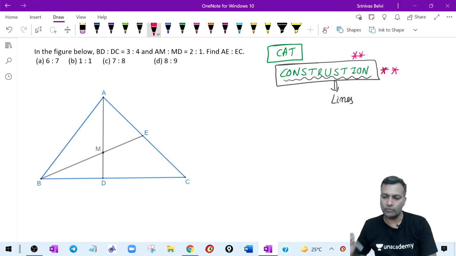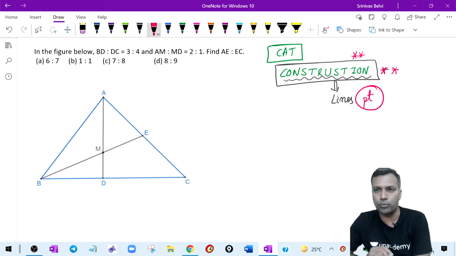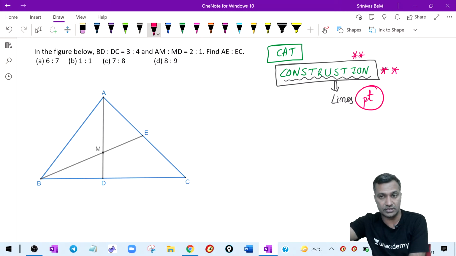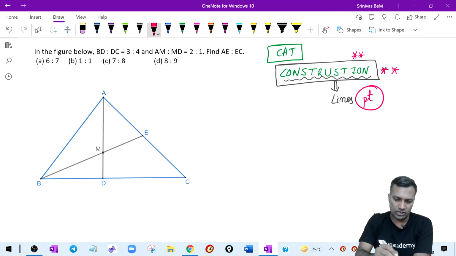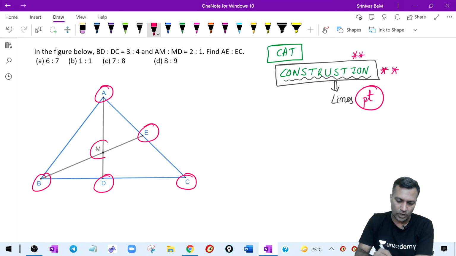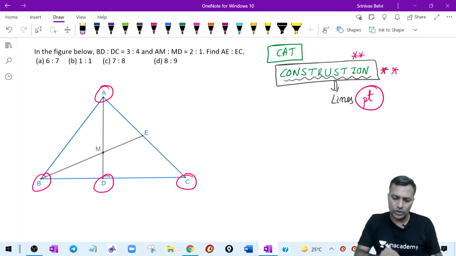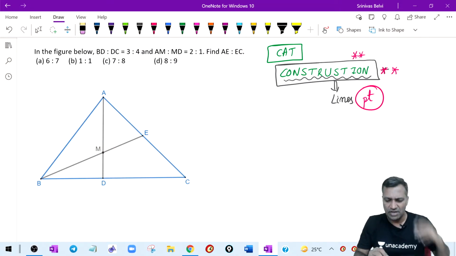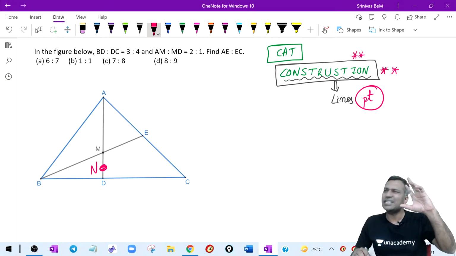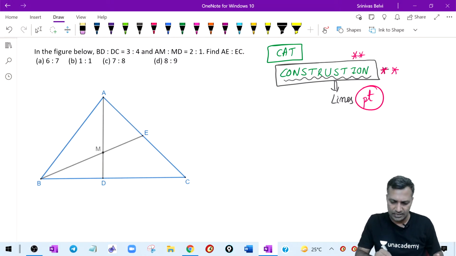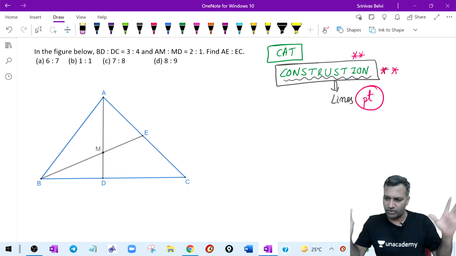Fair enough. So whenever you are doing a construction, what do you do? Whenever you draw a line, you draw from a point. I'm just telling you what your teachers told you in high school. You take one of the given points; you will not create a new point. What are the points here? A is a point, B is a point, D is a point, C is a point, E is a point, M is a point. You take one of the given points itself. It is not that you start somewhere here, call it N and do something there. That is very, very unlikely. Generally, the constructions are from the given point.